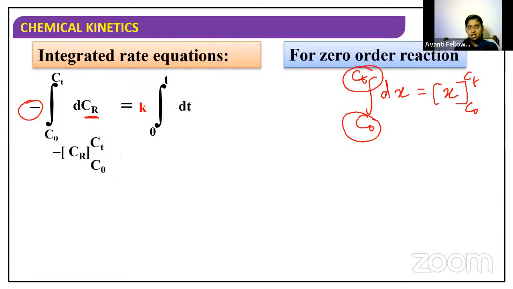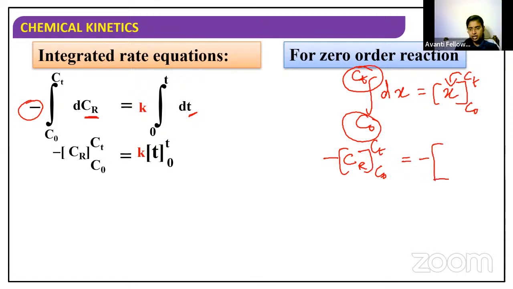With respect to Cr, it will be equal to, so take the constant out, integration of dt. Here x is nothing but t. So applying the limits, upper limit is t and lower limit is 0. Now you have to apply the upper limit first and then minus the lower limit. So on the left side, keep this minus out, apply the upper limit, it will be Ct minus the lower limit, C0. We have to apply this limit in place of Cr.